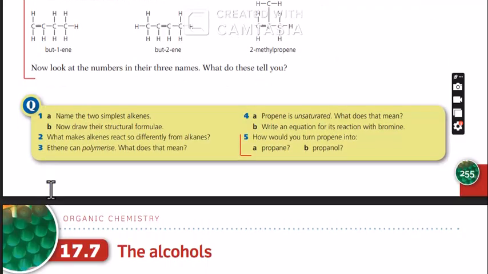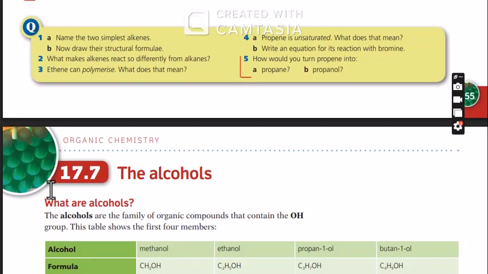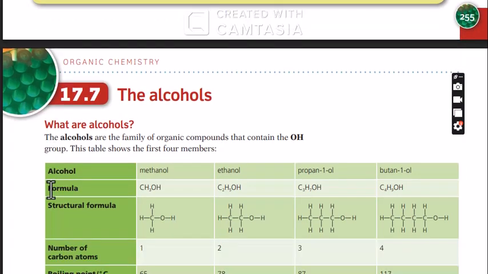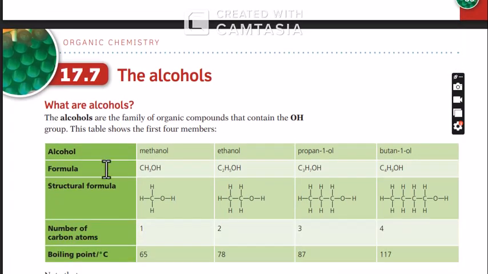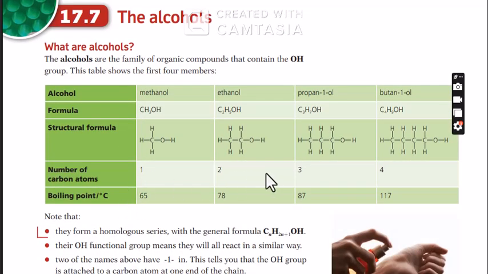Okay. Now move to alcohols. Remember we talked about alcohols. So you have an alkyl group and OH. So you must have OH there. Right? So we have methanol, ethanol, propan-1-ol, butan-1-ol. So these are all alcohols. So you can see the formula, the structure. Please put down the table. Number of carbon atoms, boiling point. So you can see here the boiling point also increases as you move down the group. As you increase the number of carbon atoms, the boiling point will increase. So take note, it's the same.